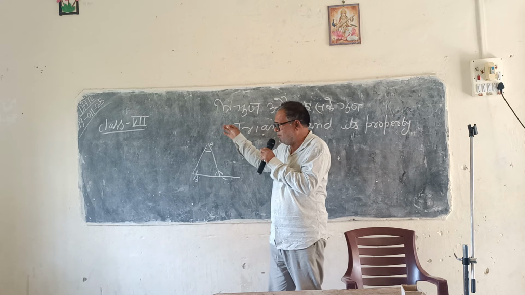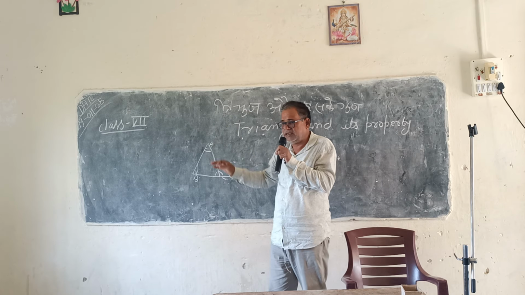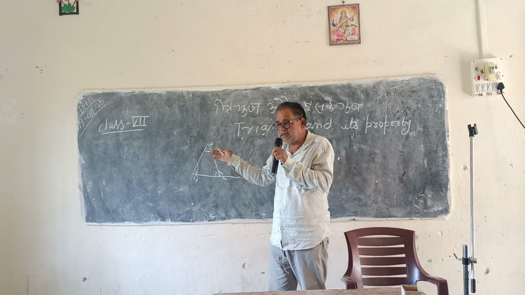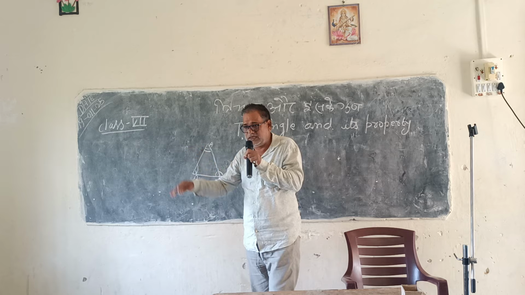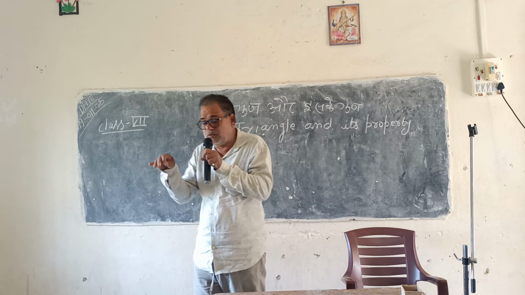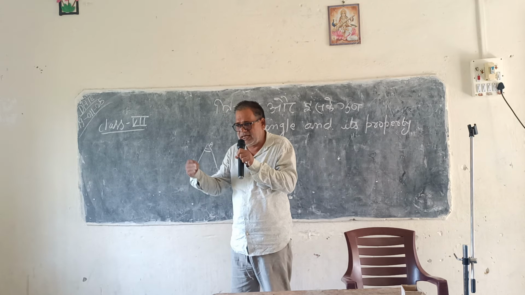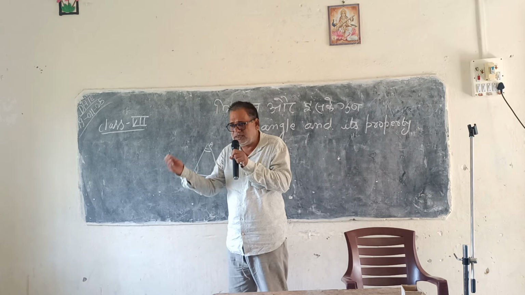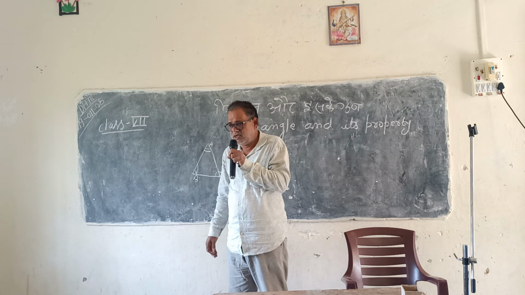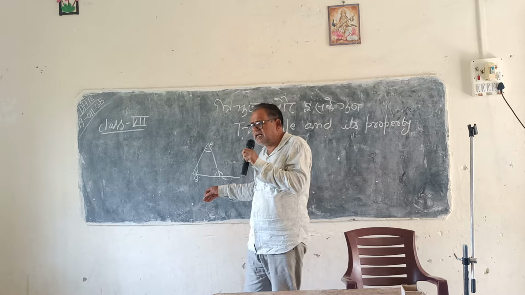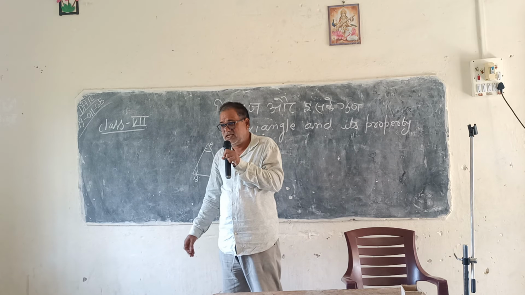So, we draw many triangles on the board and you have to identify which one is acute angled, which one is right angled, or which one is obtuse angled. Which triangle is acute, which is right, or which is obtuse will be decided by the degree measure of their angles.